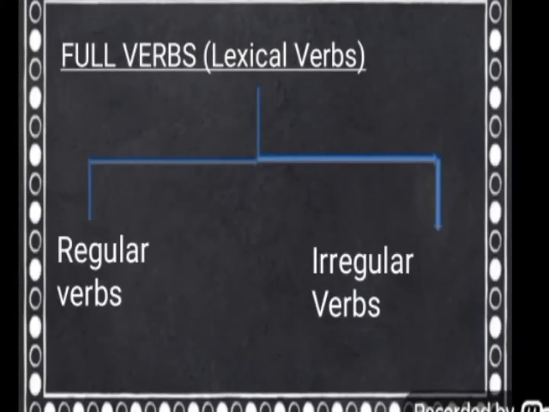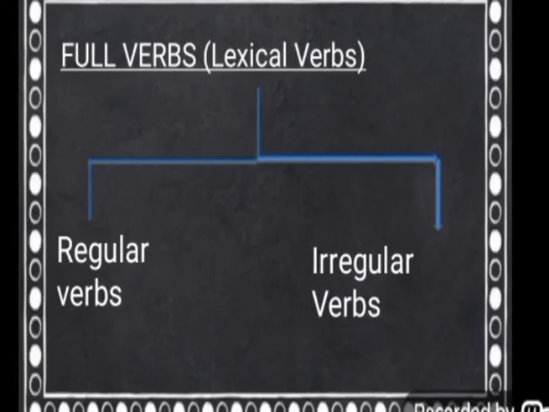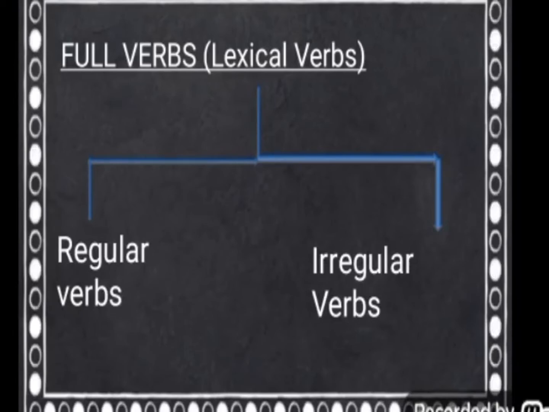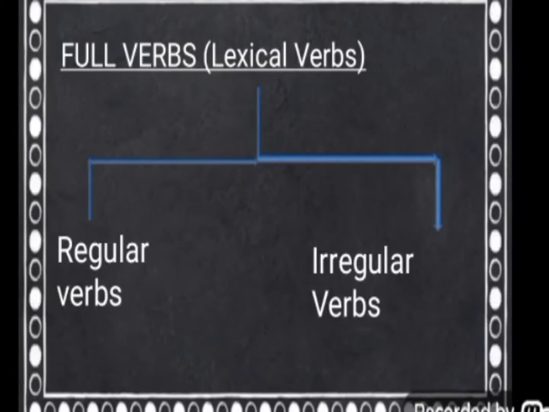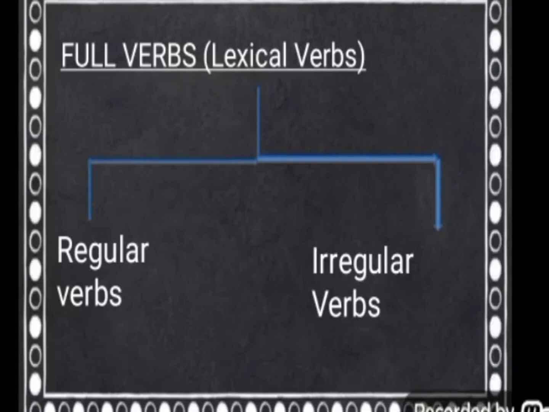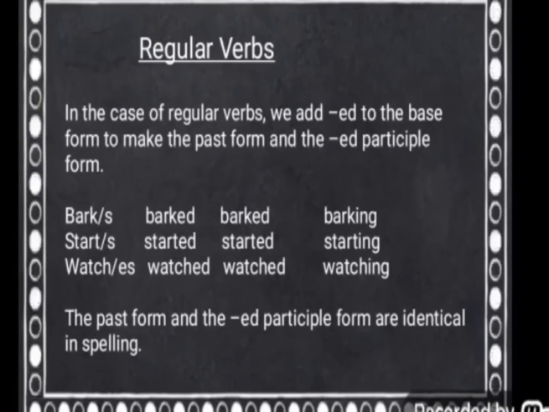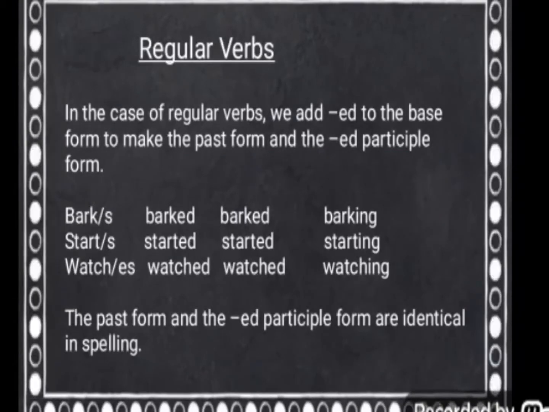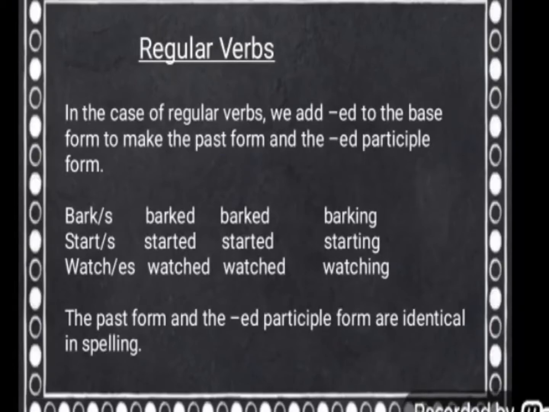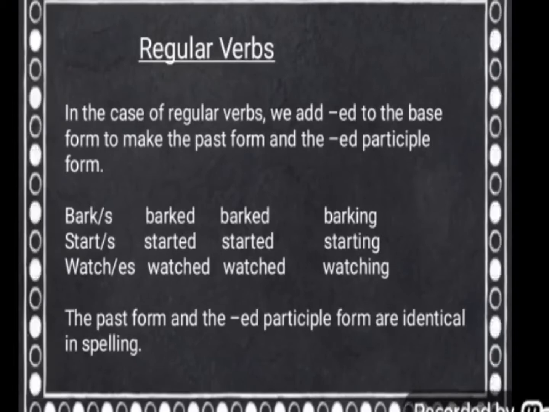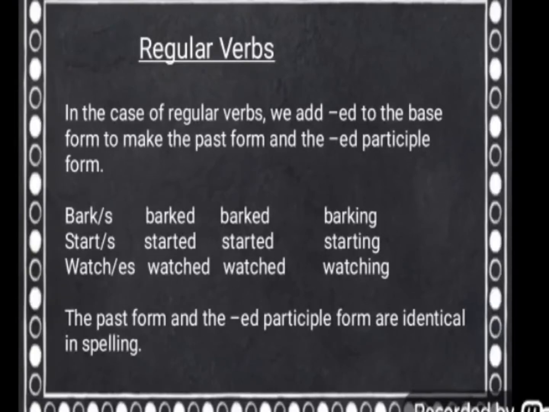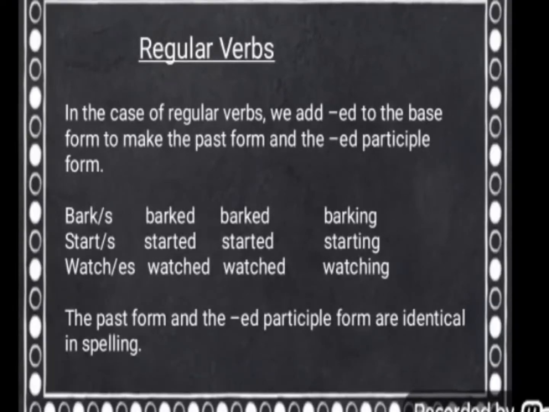Children, let me talk about full verbs, which are also called lexical verbs. There are two kinds of full verbs, regular and irregular verbs. Children, in the case of regular verbs, we add ed to the base form to make the past form and the ed participle form.